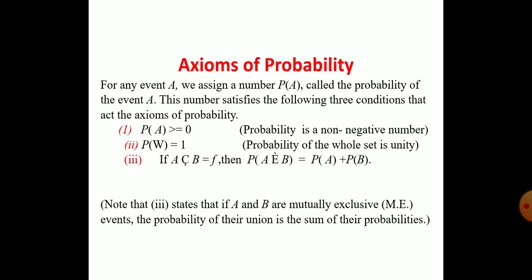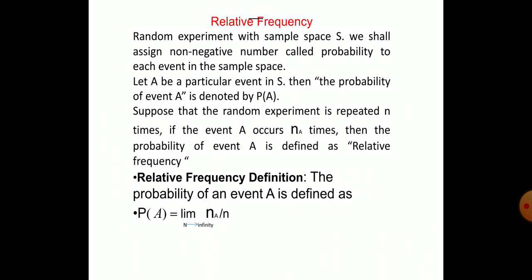So I want to tell you some more things about relative frequency. n of A by n is called the relative frequency of event A. The relative frequency value always lies between 0 and 1.